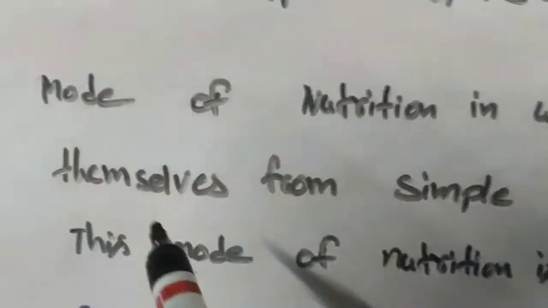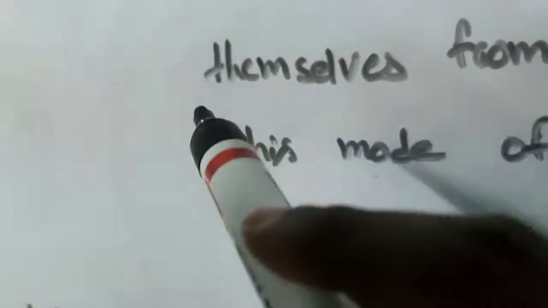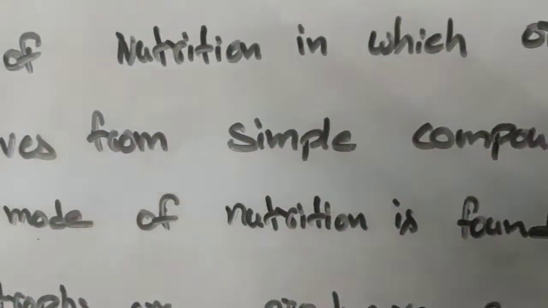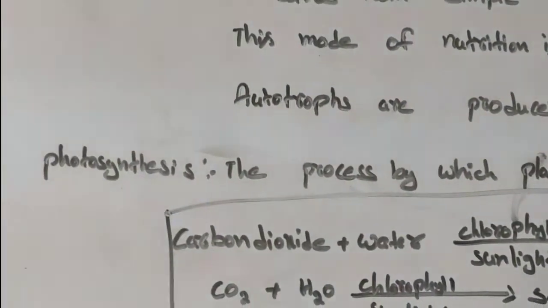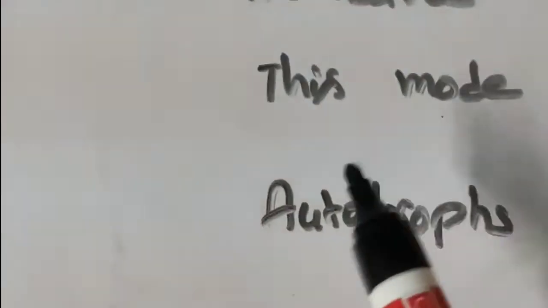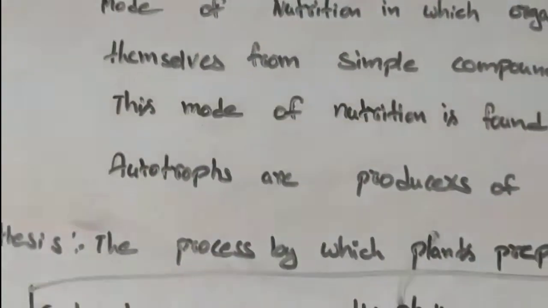Once again, the mode of nutrition in which organisms prepare their own food themselves from simple compounds is known as autotrophic mode of nutrition. So one thing is clear, plants are autotrophs. Now coming to plants, plants will prepare the food. So how will they prepare the food?